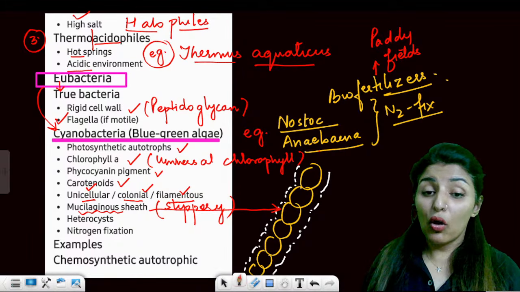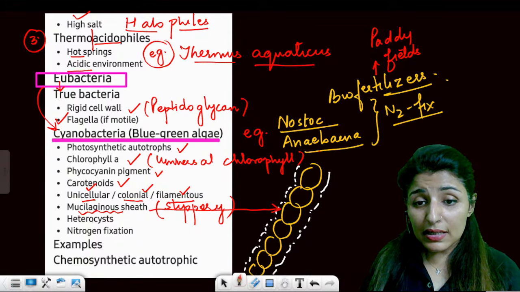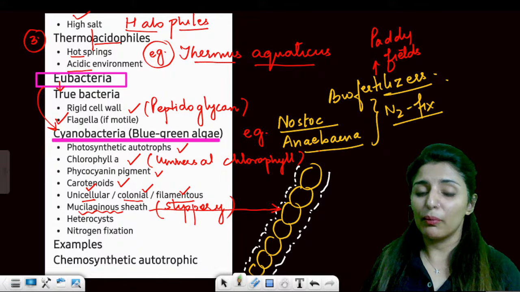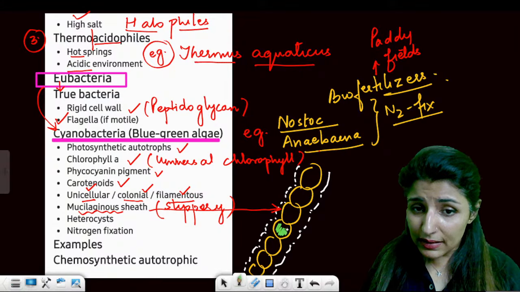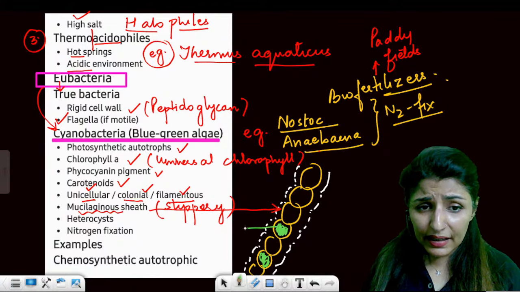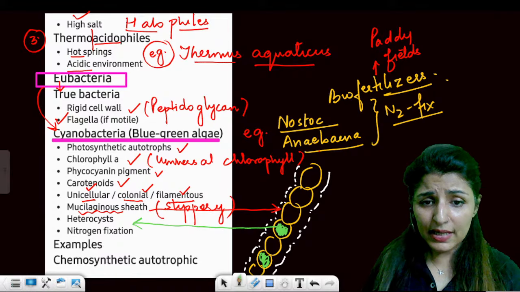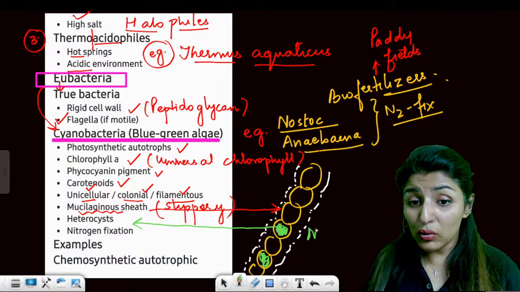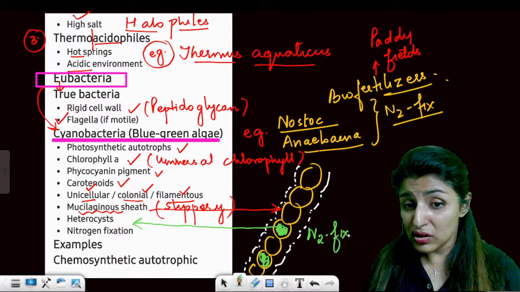Okay. Then also, now see, this is a colony. This is a colony of Nostoc. This is in the filamentous form. Now, there are certain cells which will be known as heterocysts. These are specialized cells which are going to be involved in nitrogen fixation.